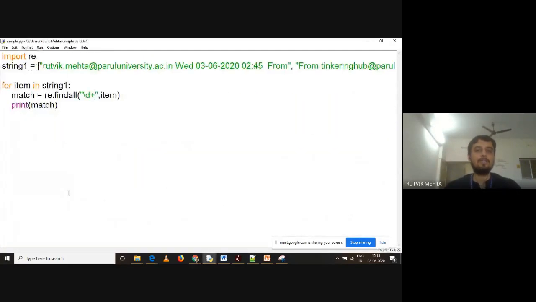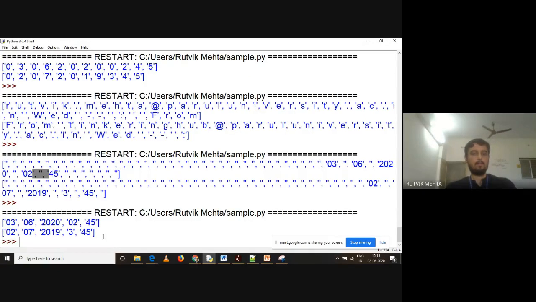And how is extraction happening? It started with 03. After 03, I don't have a digit, so one group is finishing. Then again I have 06, so another group is finishing. Again I have a dash, and again I have 2020. Then space, again it is finishing, 02, then colon, and then 45. So I have a total of 5 groups occurring in this string because of digits. This is the output. I have 5 groups because I have said plus. Hope this is clear to you.